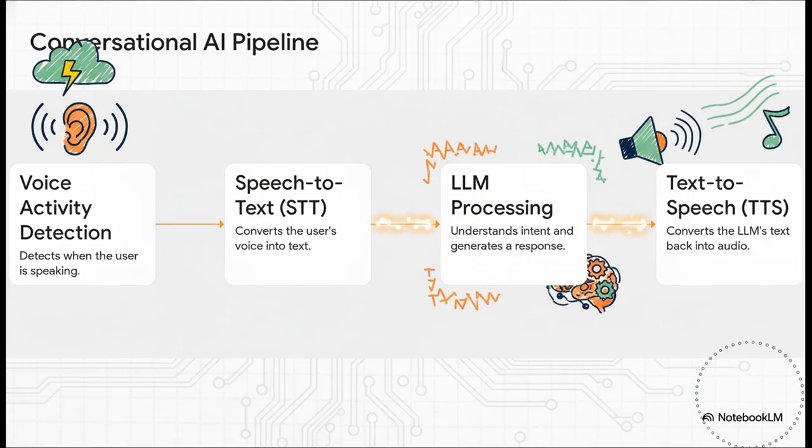Here's what that looks like in the real world for a voice AI. A conversation isn't just one thing, it's a pipeline of different jobs. You've got one service that just listens for someone to start talking. The next one does the heavy lifting of speech to text. Then another acts as the brain, figuring out what to do with that text. And finally, one generates a spoken response. Each one of these is its own separate, scalable microservice.